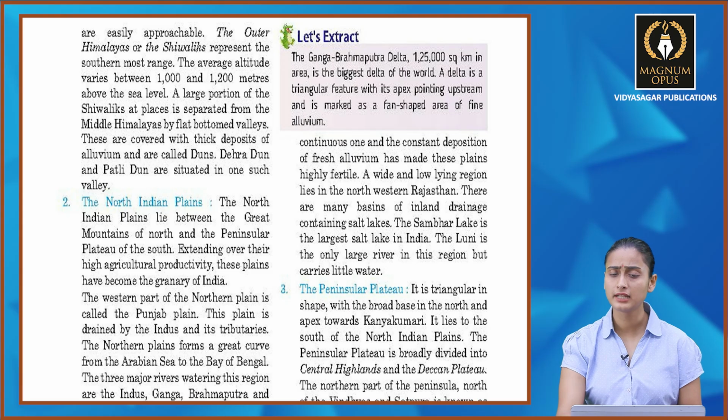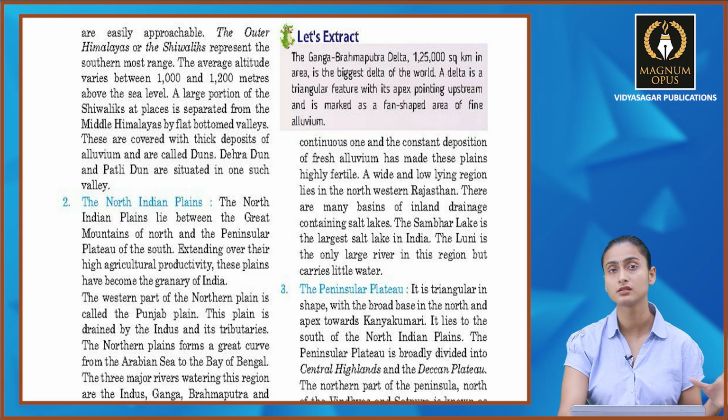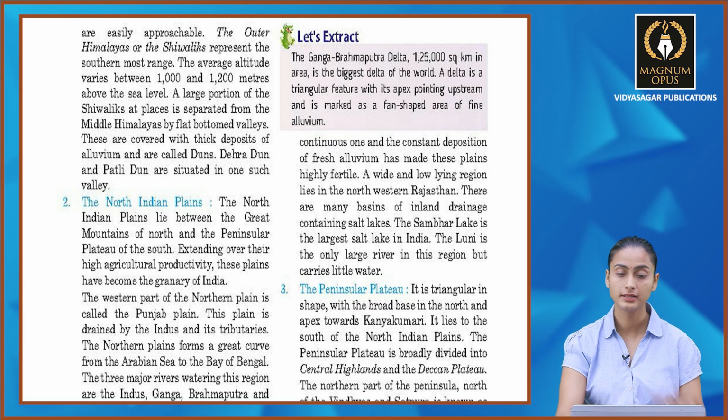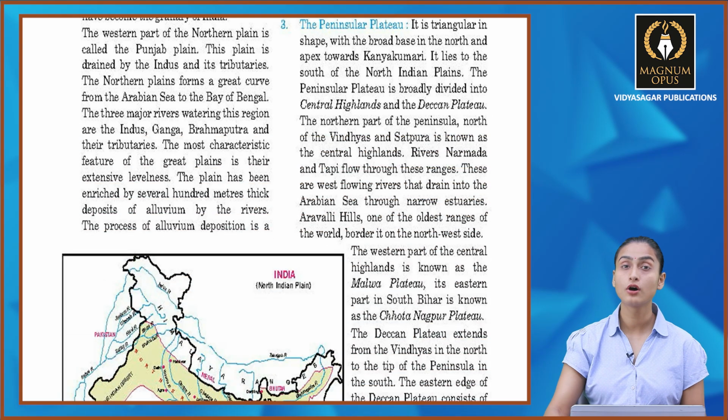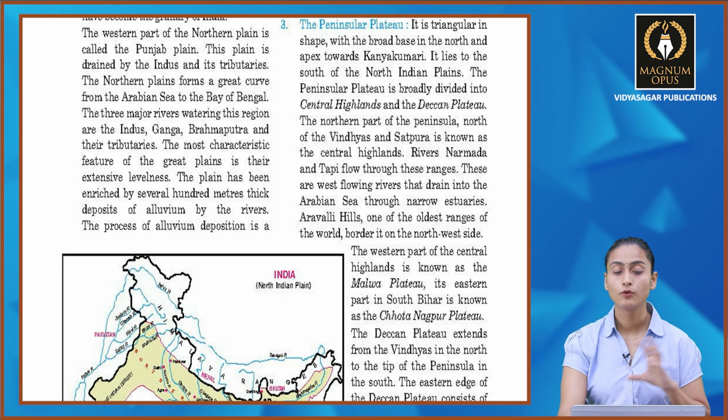The Ganga Brahmaputra delta, around 1,25,000 square kilometers in area, is the biggest delta of the world. A delta is a triangular feature with its apex pointing upstream and is marked as a fan-shaped area of fine alluvium. Now third is your peninsular plateau. What is a peninsular plateau?